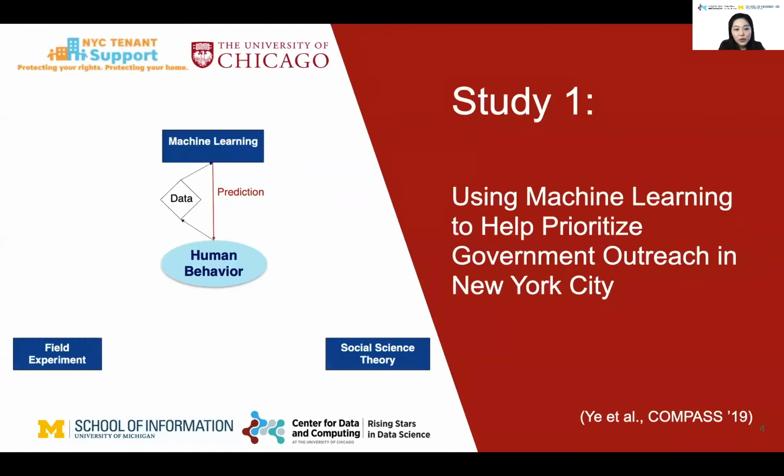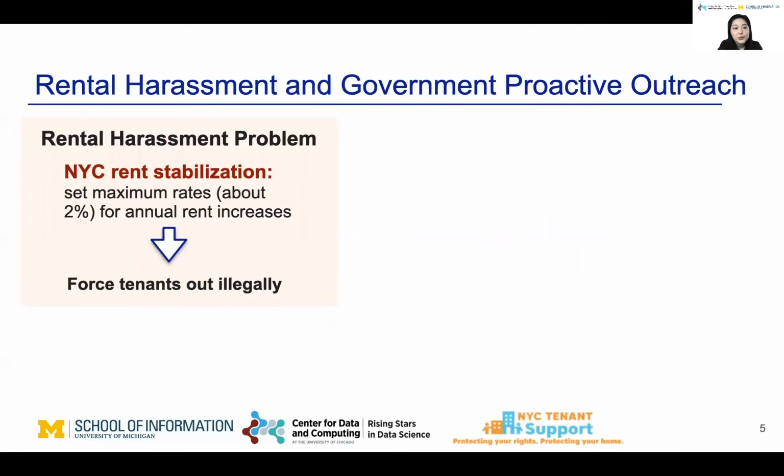In study 1, we use machine learning to help prioritize government outreach to vulnerable tenants. In collaboration with New York City's government, we promote outreach specialist performance by predicting human behavior. New York City has implemented rent stabilization policies to restrict the rate at which the rent can be increased every year. However, some landlords want to use legal loopholes to circumvent the rent control and increase the rent by illegally forcing the tenants out. This is referred to as rental harassment.